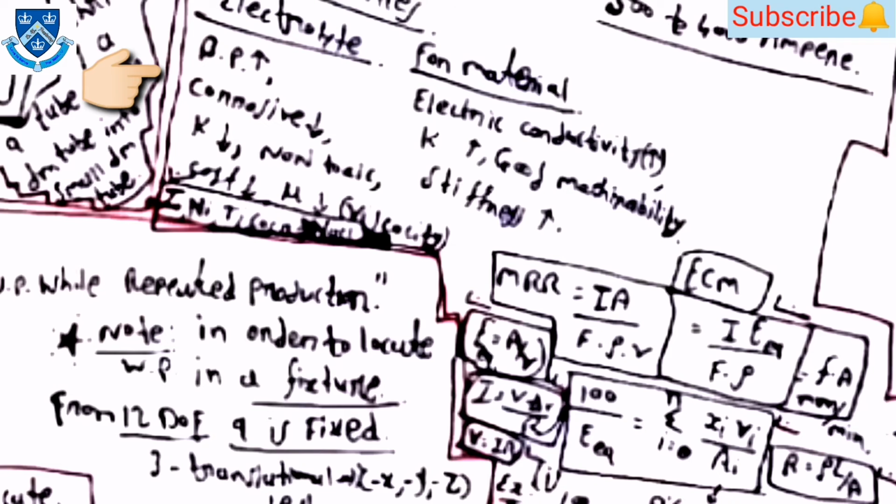Then for the material, electric conductivity should be higher and K should be higher, as well as good machinability, and the stiffness will be higher. So you can choose the material with the respective properties.